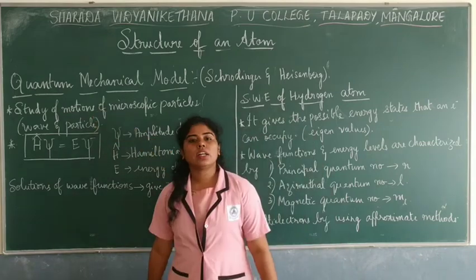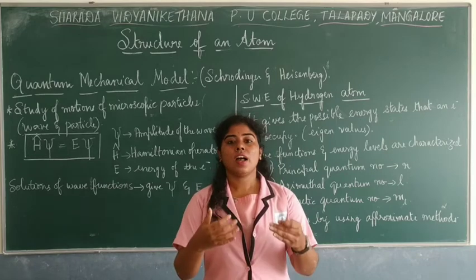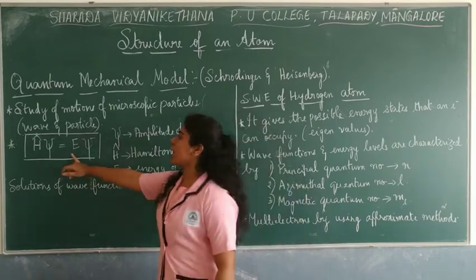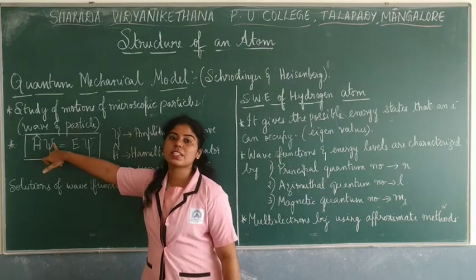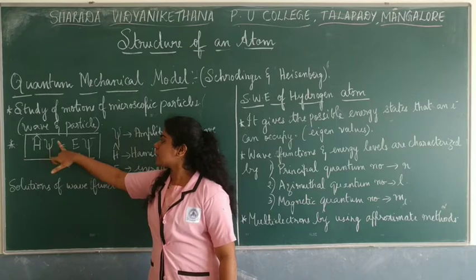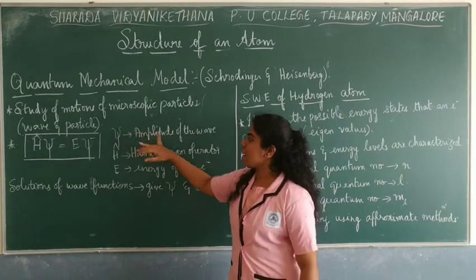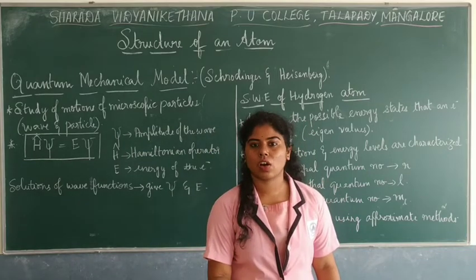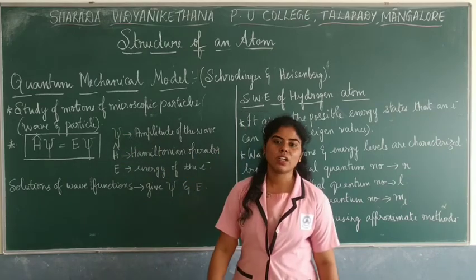So Schrödinger, in order to find out the wave nature of these microscopic particles, gives an expression saying H psi, the symbol is psi, is equal to E psi, where psi is the amplitude of the wave, or we call it a wave function. Wave function, or psi, is the amplitude of the wave.